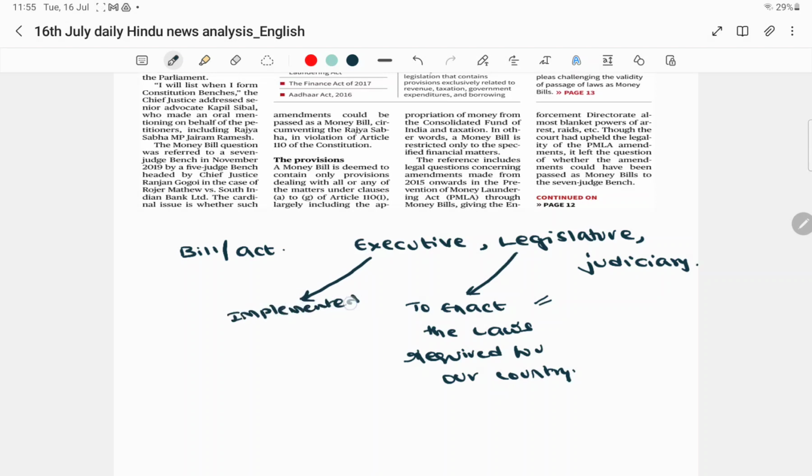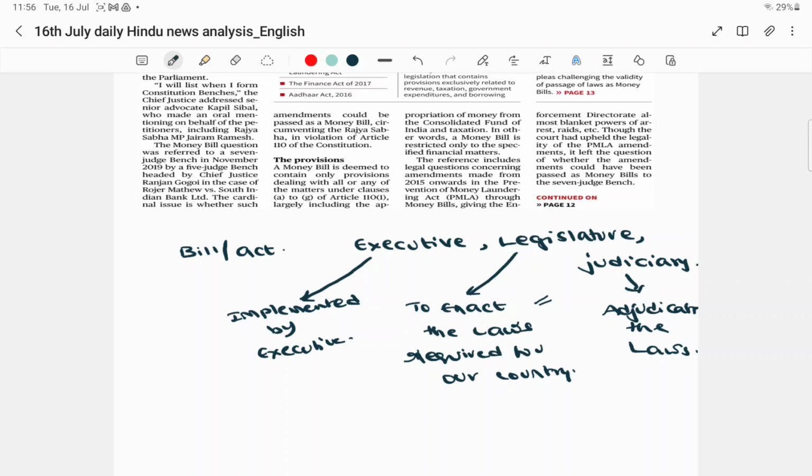True, right? And what about the judiciary's role? The judiciary's role is to adjudicate the laws. Whenever there is any dispute or conflict of that particular law with the constitution, the judiciary will come into the picture and try to restore the rights of the people by striking off that particular law. Isn't it right?